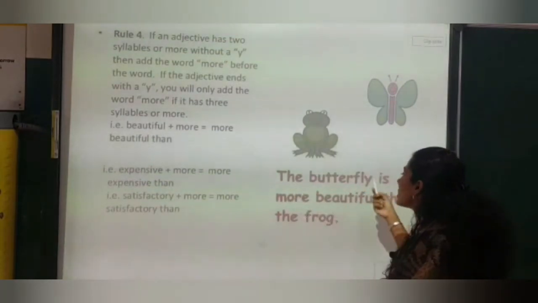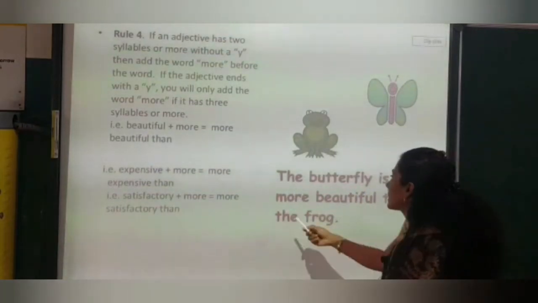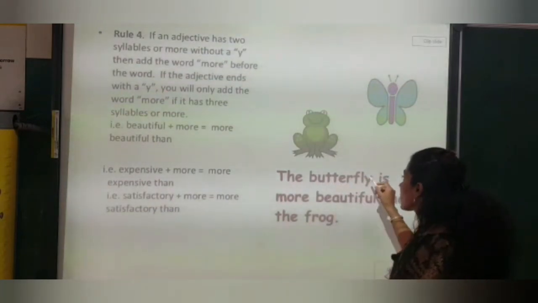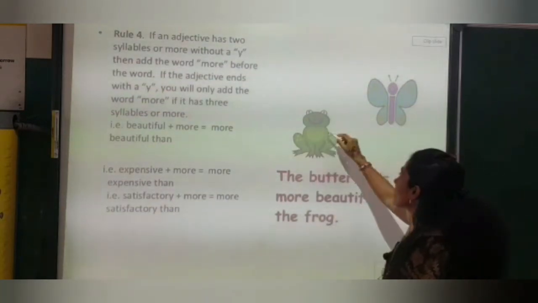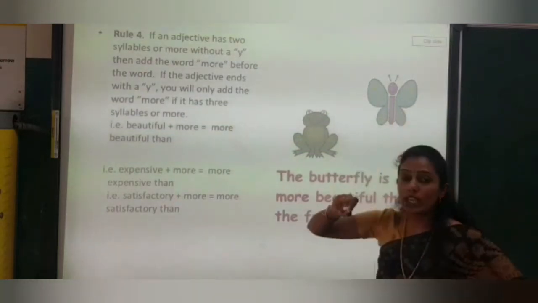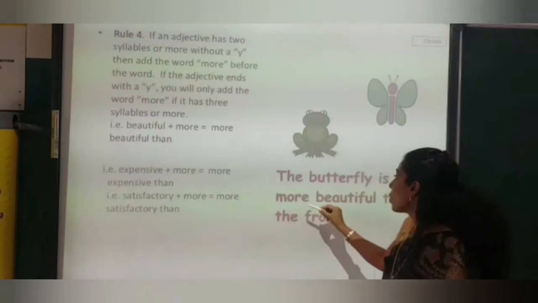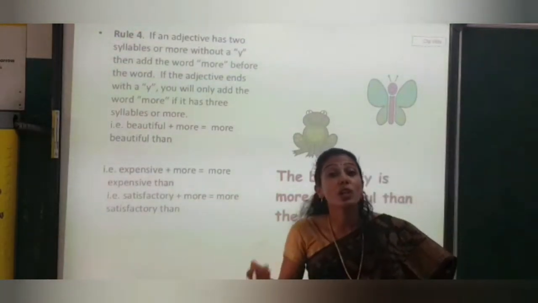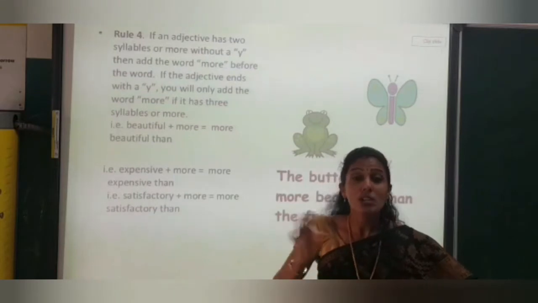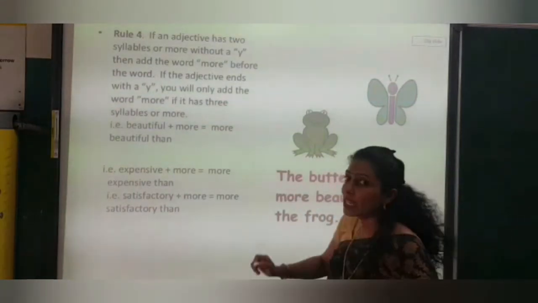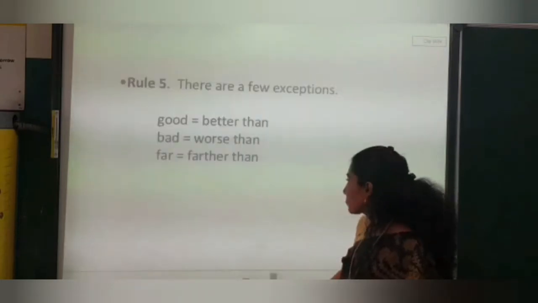The butterfly is more beautiful than the frog. So, can you find who is more beautiful? Butterfly. So we can say the butterfly is more beautiful than the frog. We can't say beautifuler, beautifulest, no. So when we are comparing, we use more beautiful than the frog.